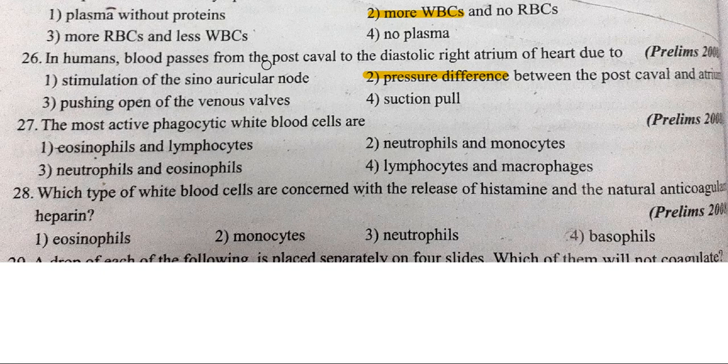So it's from intestine. They just consider it as a part of vena cava. Okay. The most active phagocytic white blood cells are neutrophils and monocytes. Which type of white blood cells are concerned with the release of histamine and the natural anticoagulant heparin? Basophils.